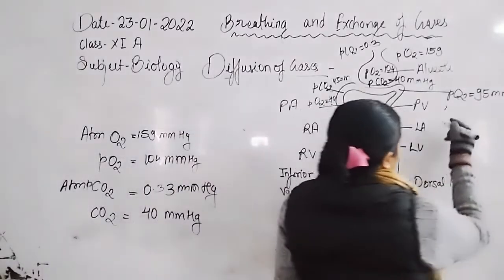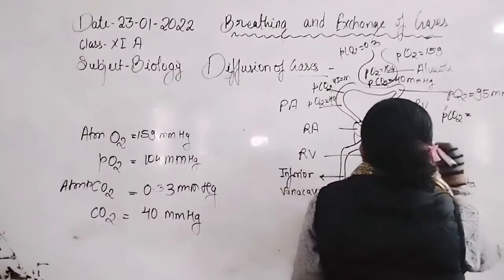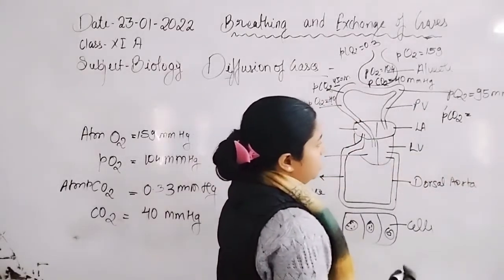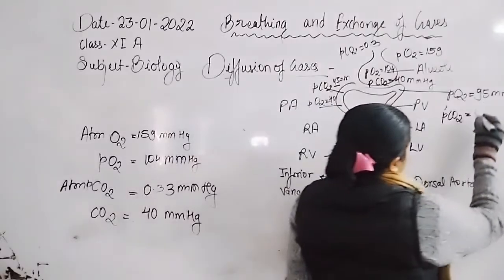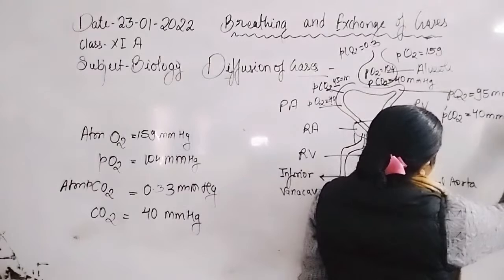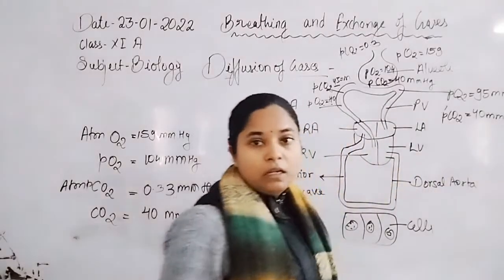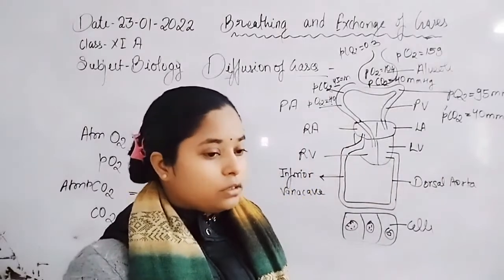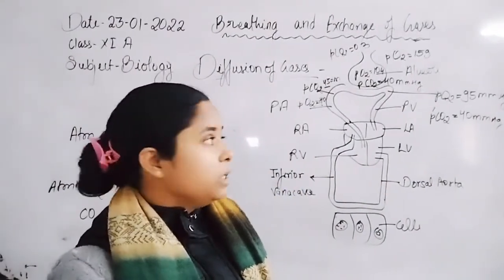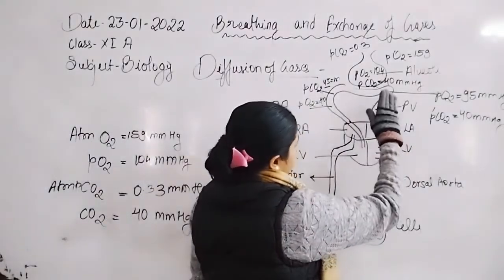If we talk about carbon dioxide, its pressure in oxygenated blood decreased by 5 mmHg, so the pressure of carbon dioxide will be 40 mmHg, because this is oxygenated blood. So how does the pressure reduce?